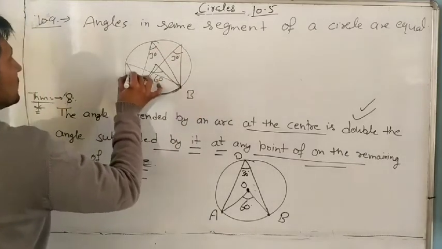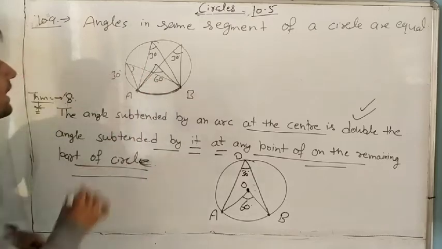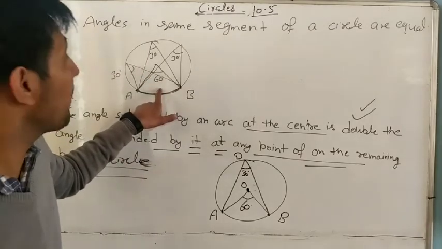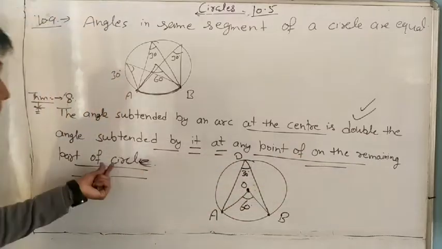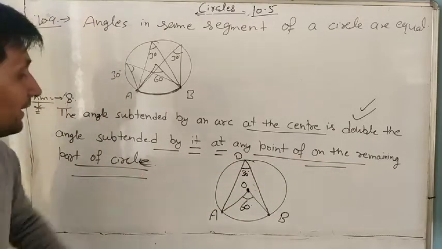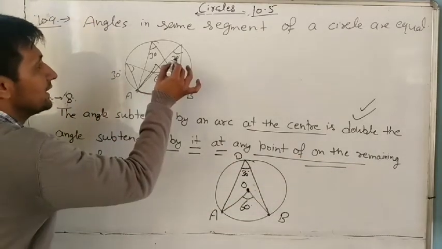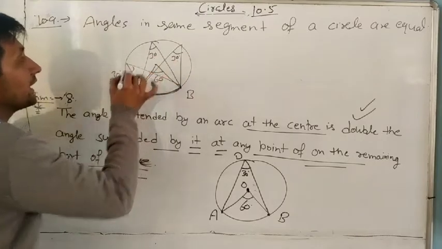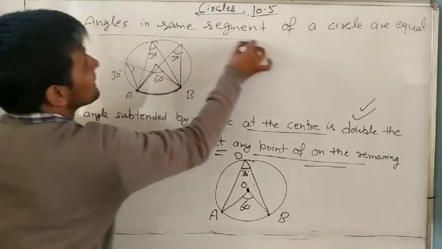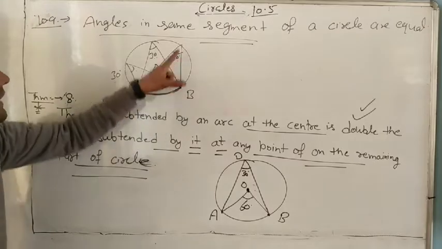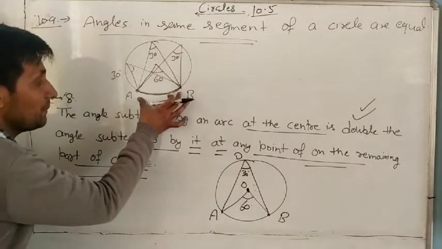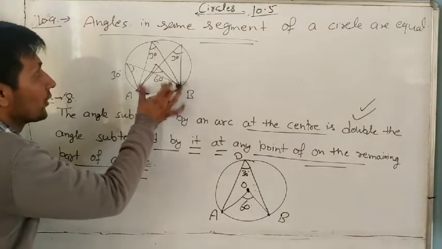It is also 30 degrees, because the angle at the center is always double the angle at the remaining part of the circle. So if it is 60, this is 30, this is 30, this is 30. So it means angles in the same segment. Is AB the same arc or not?